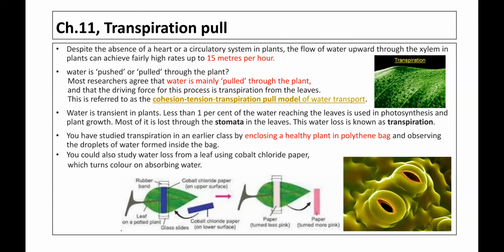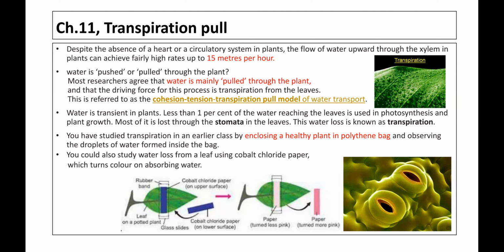Now next topic that we are going to learn. See, first we have learned for small plants how the water reaches from the root to the leaf, and that is with the help of root pressure. So one of the theories which we have learned is root pressure, right? But root pressure is not enough to translocate the water and minerals for taller plants.